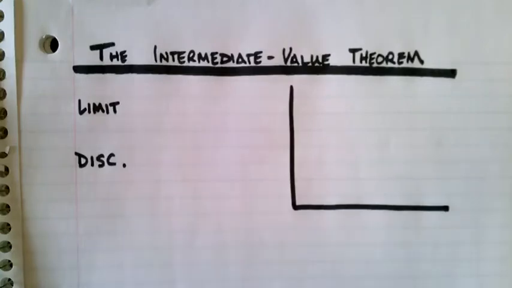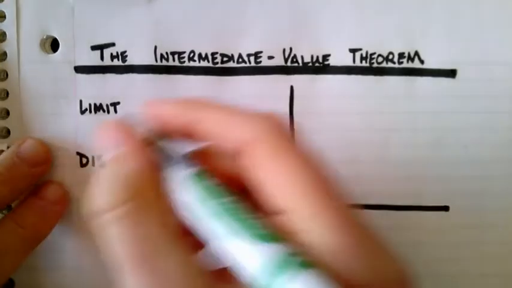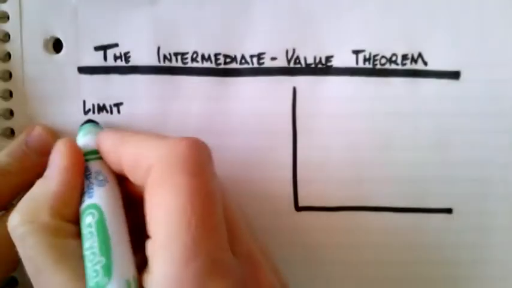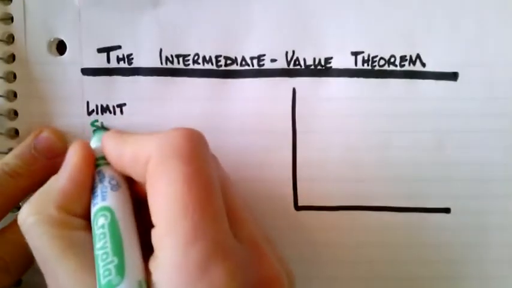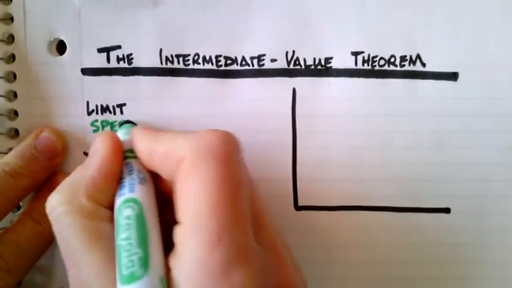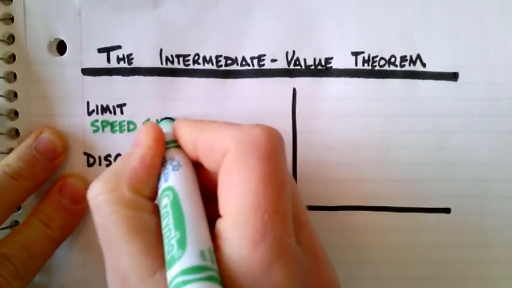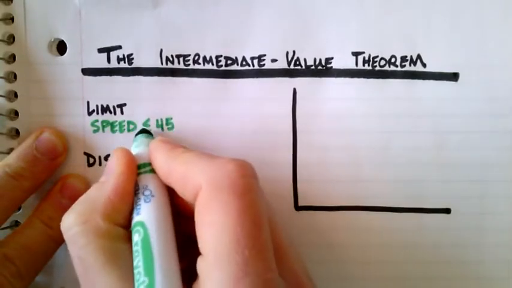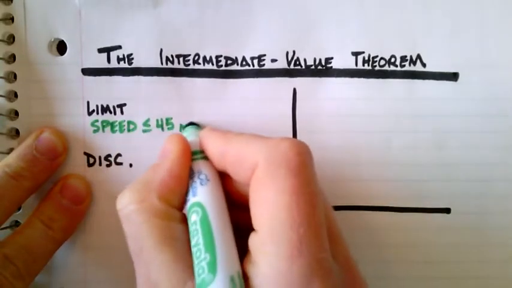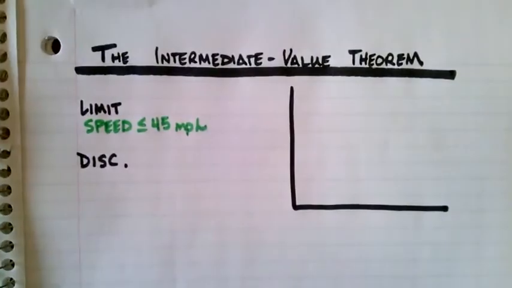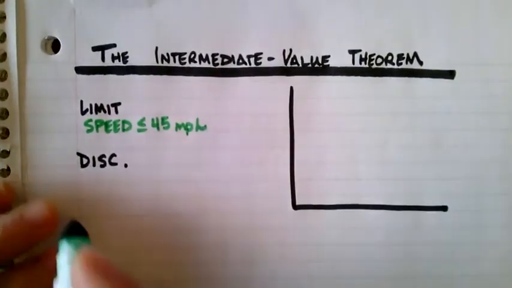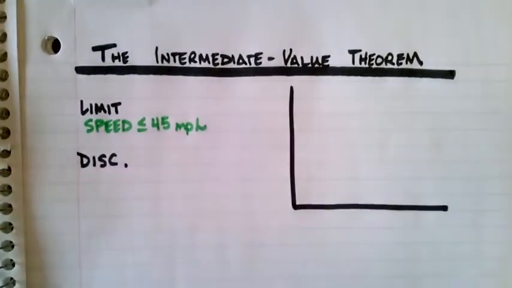I want you to imagine that we live in a slightly different world than the one that we're in currently. In the world where we live right now, we have something called a speed limit. Speed limit says this. You're driving down the highway. You have to drive a speed that is strictly less than or equal to 45 miles per hour. However, imagine that instead we have something called a speed discontinuity.